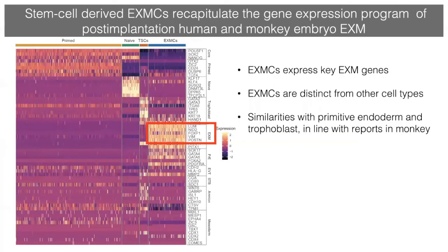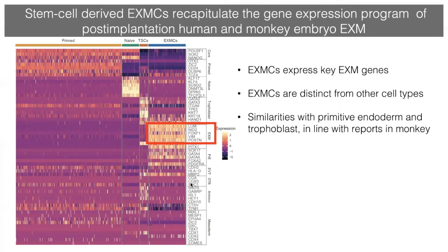And indeed, when we looked at the expression of all the known primate-specific extraembryonic mesoderm genes, they were all expressed in those cells. The cells expressed LUM, NID2, FOXF1, VIM, POSTN, and a unique combination of extraembryonic mesoderm markers that is really unique to the extraembryonic mesoderm.